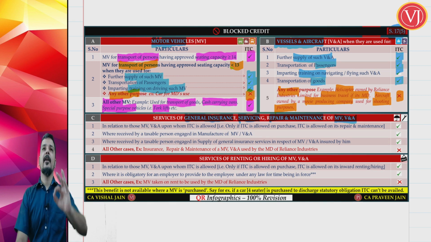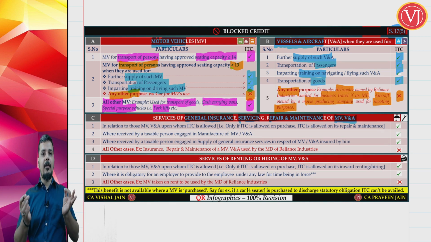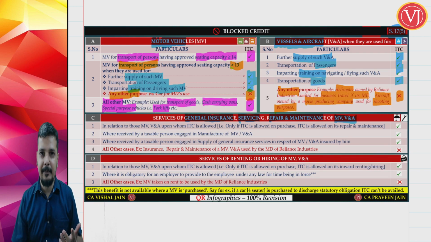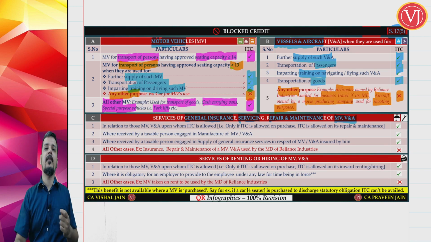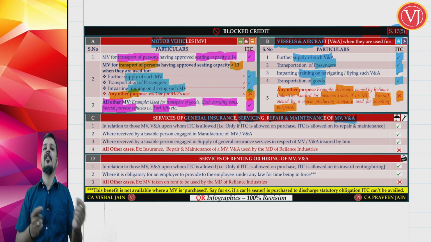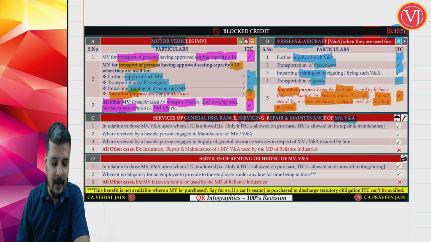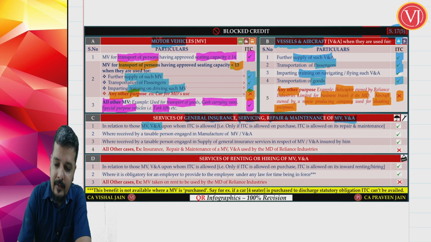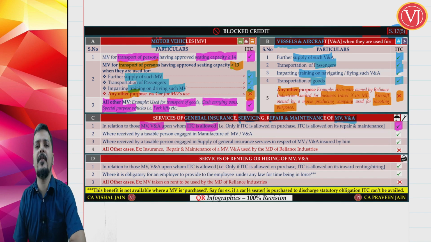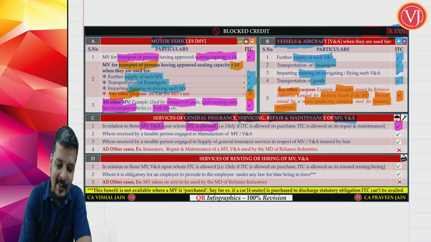Now how to analyze it? Very simple analysis. If at the time of purchase you are eligible to take the credit of such motor vehicle or vessel or aircraft, for general insurance and repair and maintenance and servicing also you get the credit, right? If at the time of purchase of that motor vehicle, vessel or aircraft you fall under an ineligible category, so at the time of purchase you don't get the credit, for general insurance, servicing and repair and maintenance also you don't get the credit. So if it is in relation to those motor vehicles or vessels or aircrafts where ITC is allowed at the time of purchase, ITC is allowed even for general insurance, servicing, repair and maintenance. In other cases, you don't get the credit.